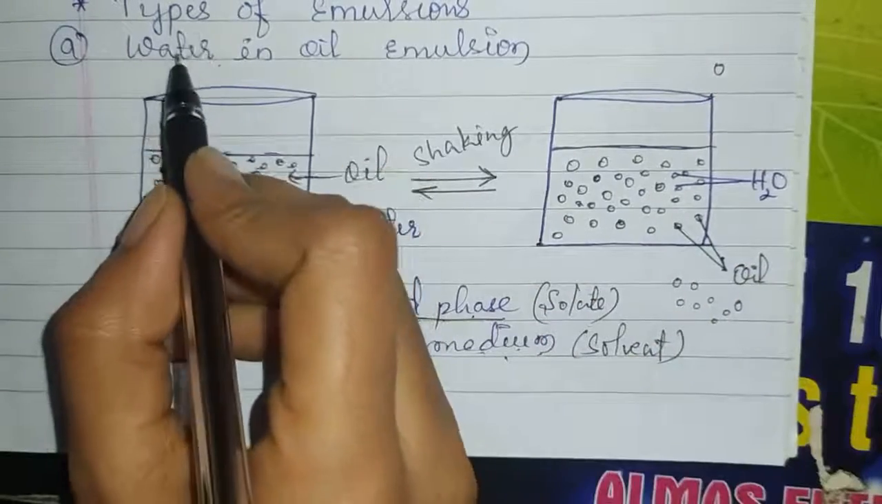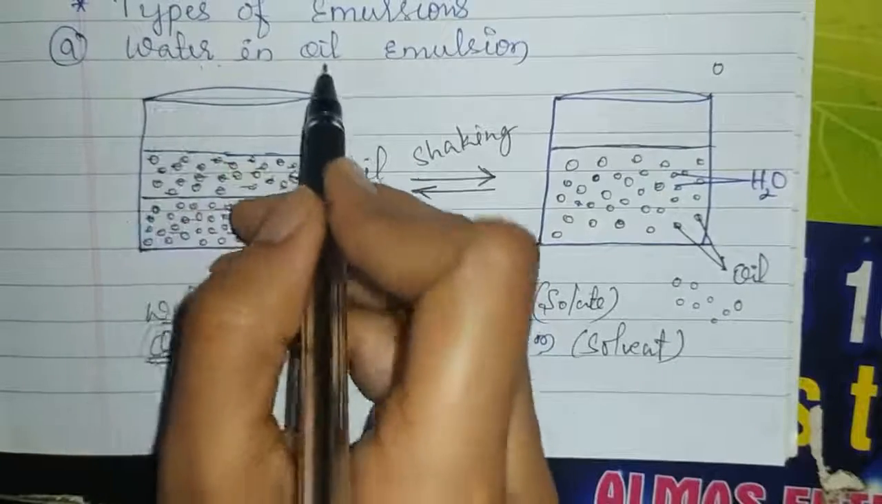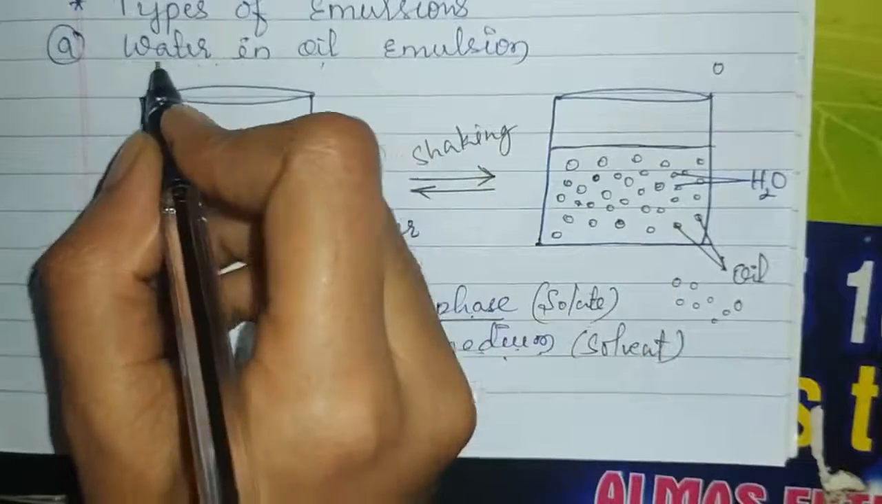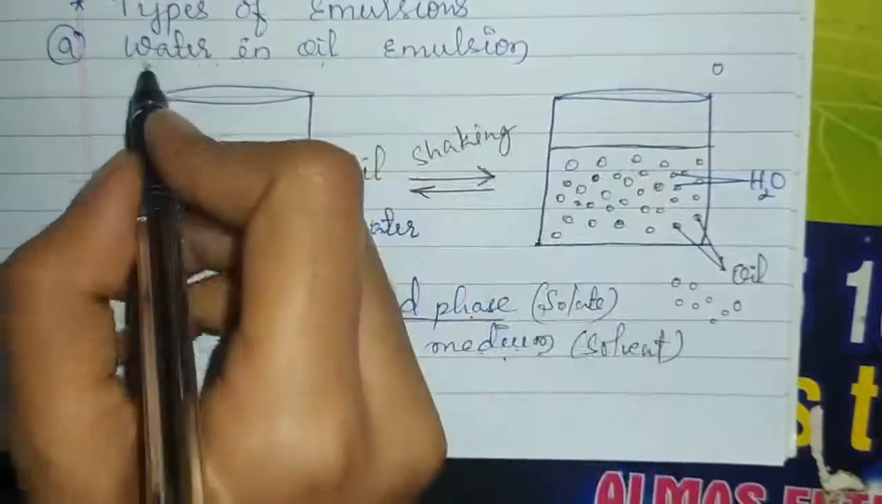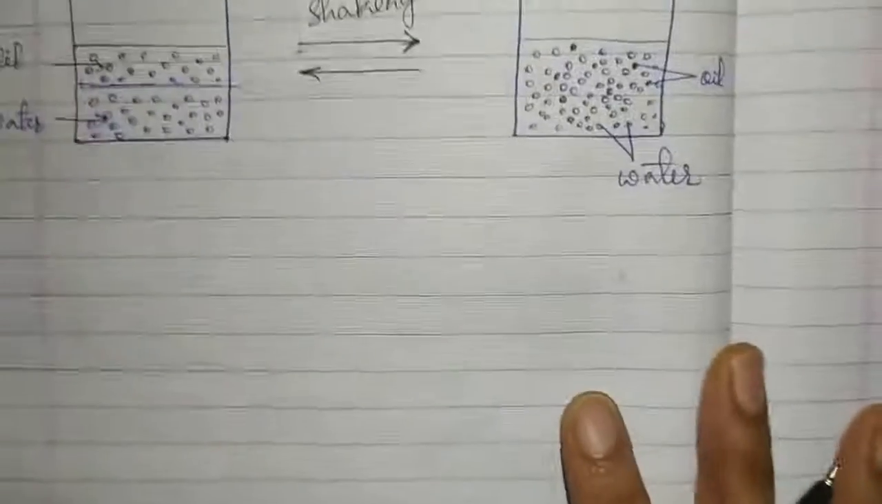So this is the first type of emulsion. Here water is dispersed in oil. Therefore, this type of emulsion is known as water in oil. Here water is the dispersed phase and oil is the dispersion medium.